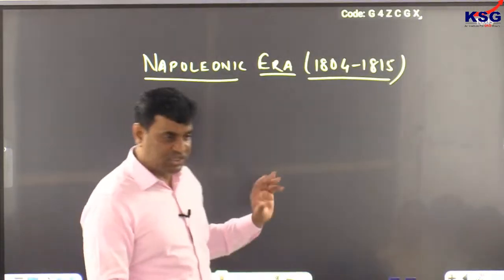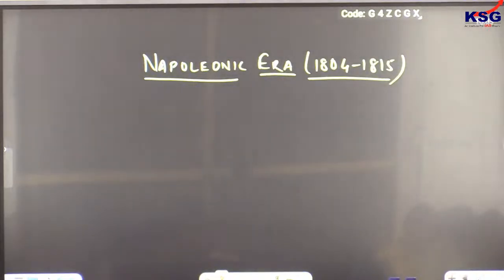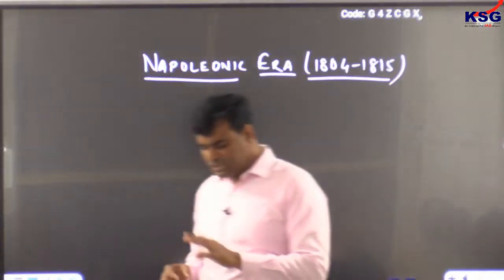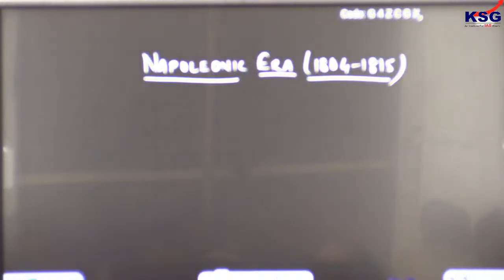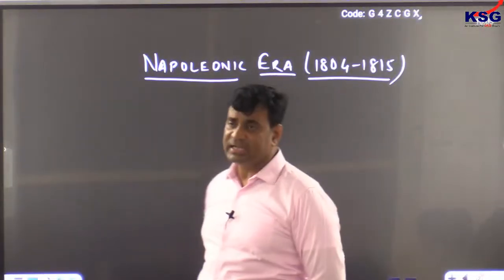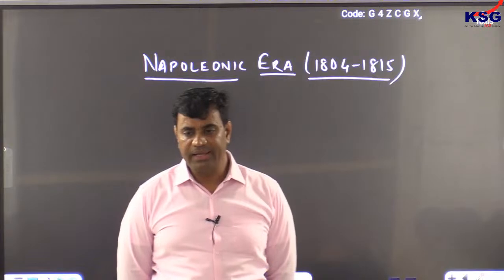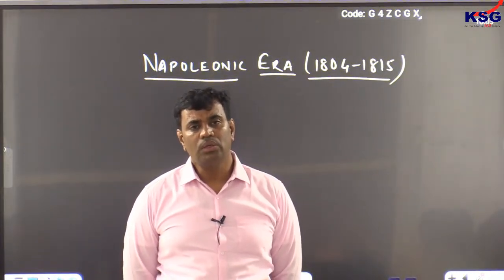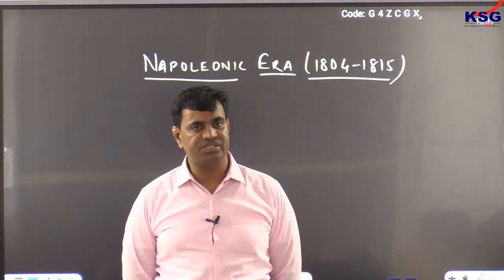Right, next. During the Napoleonic era, Napoleon decided to defeat Britain, the arch rival, indirectly through the continental system.